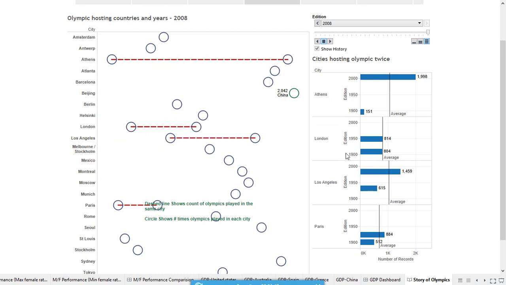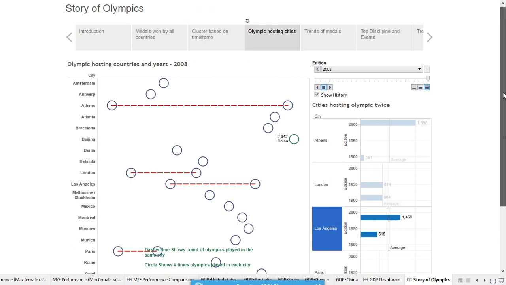Moreover, on the right hand side of the dashboard, we observe that except London, the total medal count increased from previous games for all the cities. Moving ahead.